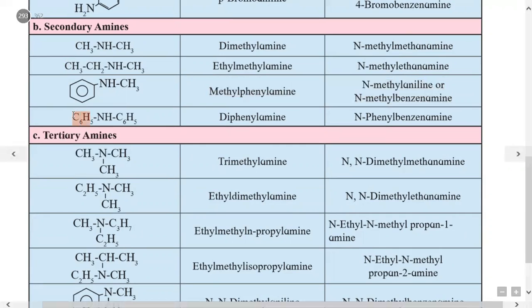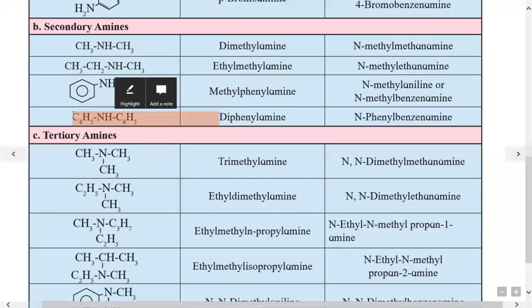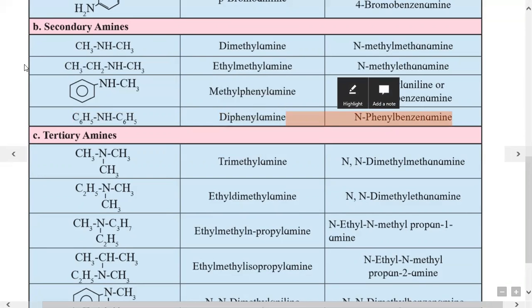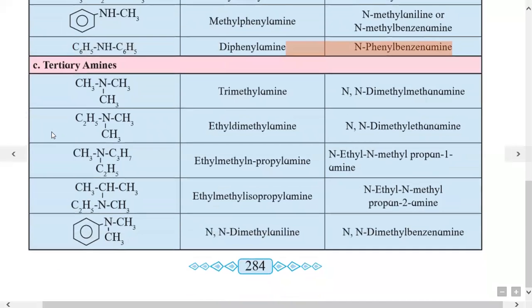Then next example is C6H5NHC6H5, that is NH group, secondary amine group is bonded with two phenyl groups, hence common name is diphenylamine, and IUPAC name given as N-phenylbenzenamine, or can be called as N-phenylaniline, because benzenamine is also called as aniline.